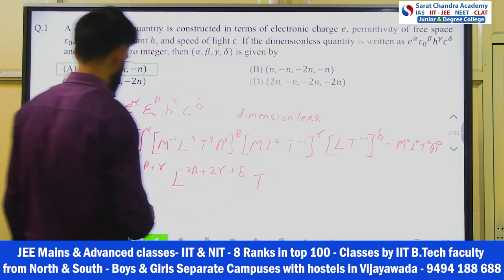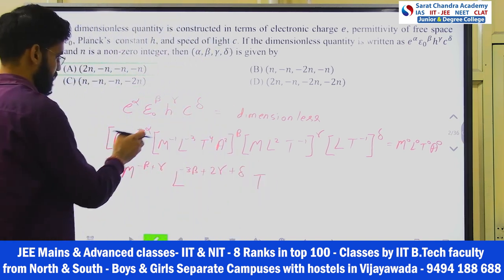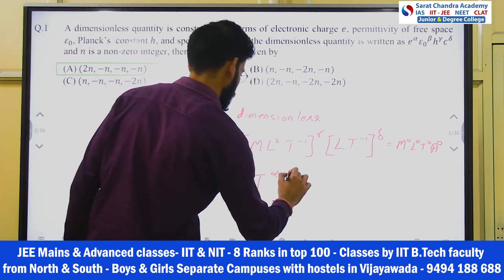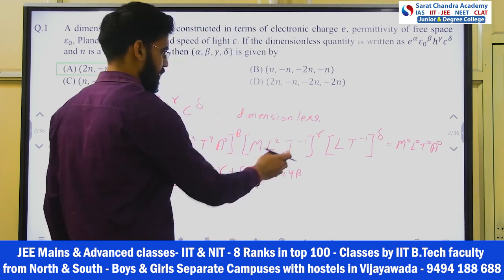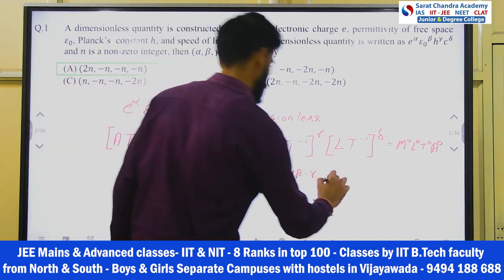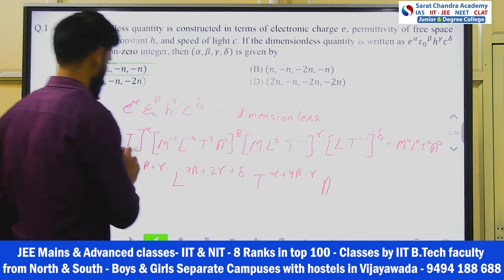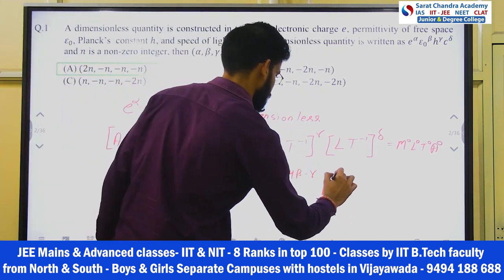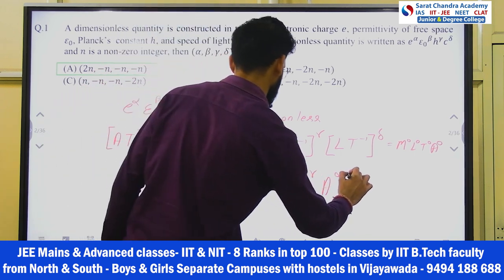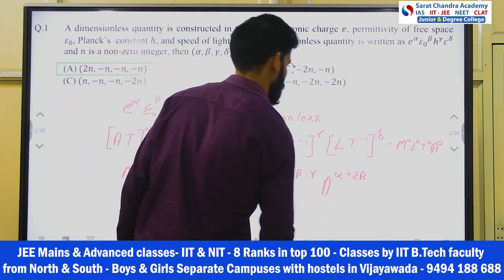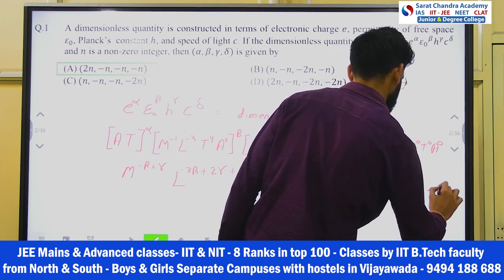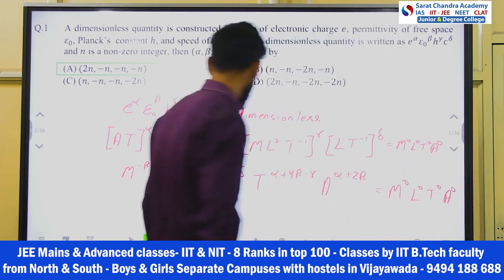In time, in fundamental quantities, from e only alpha, plus 4 beta from epsilon naught, and from h minus gamma. For current, from e there is alpha, and from epsilon naught plus 2 beta. All of this equals M0 L0 T0 A0.